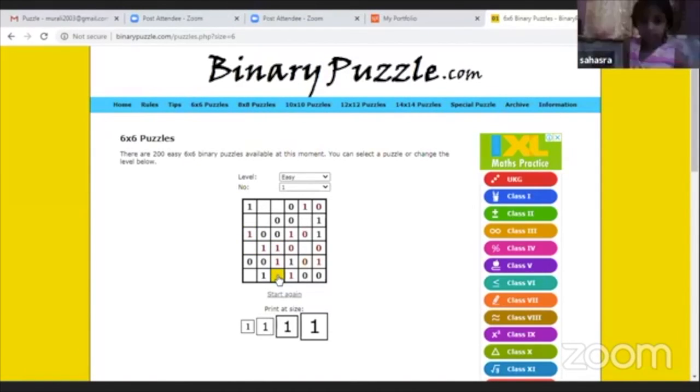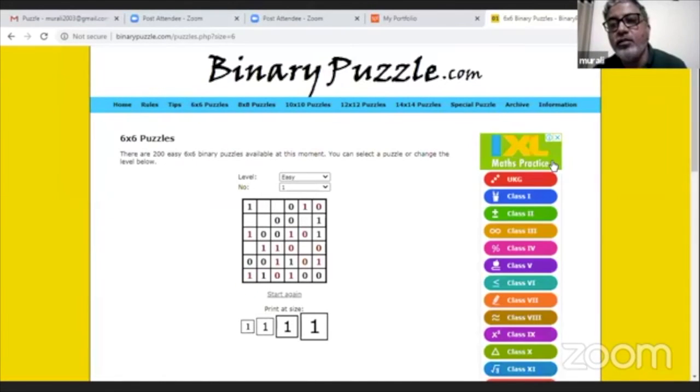Okay, sir. Sahasra, tell me this. What will be there? This one. 0. Perfect. Very good. I think you can tell this one also. No, 0. 3 1s, 3 0s. We can't say. One. Correct. Okay.